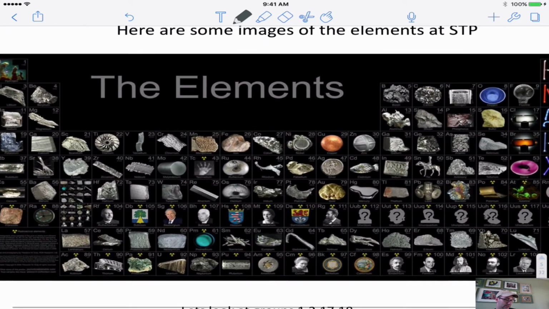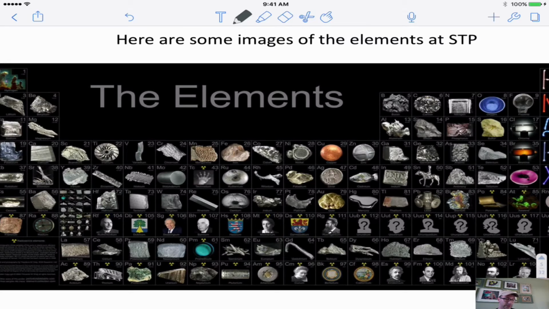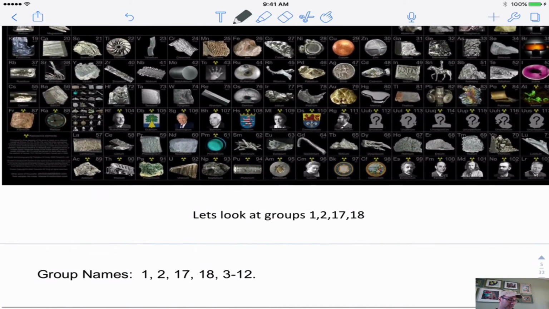Here are some images of the elements at STP. I thought it's kind of cool to look at them and see what they look like. This is from a website, I think it's called theelements.com.